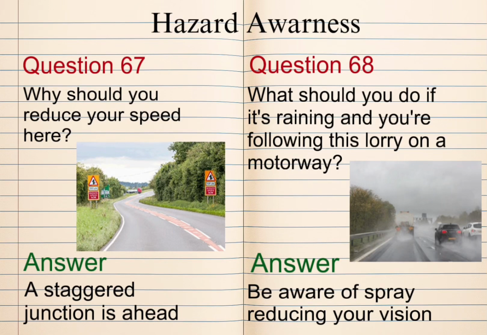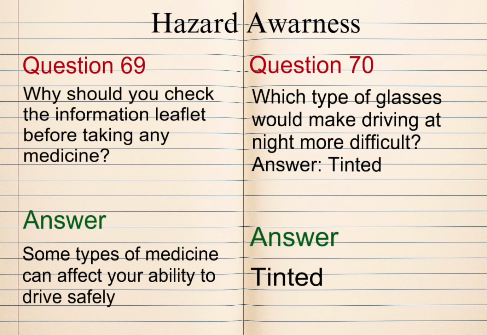Question 67. Why should you reduce your speed here? Answer: a staggered junction is ahead. Question 68. What should you do if it's raining and you're following this lorry on a motorway? Answer: be aware of spray reducing your vision. Question 69. Why should you check the information leaflet before taking any medicine? Answer: some types of medicine can affect your ability to drive safely.